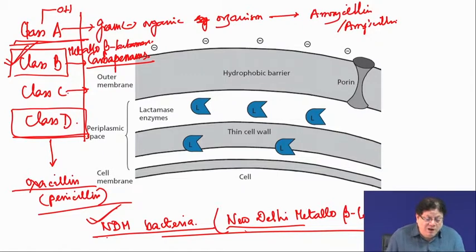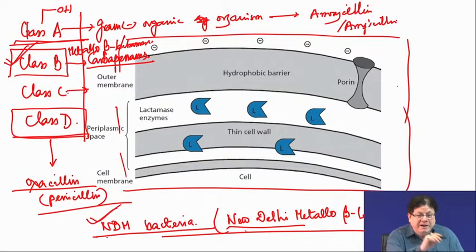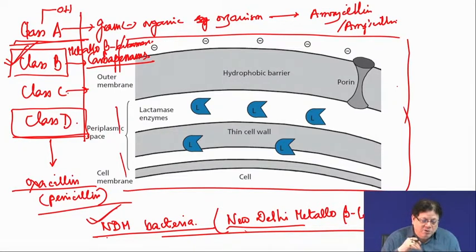biosynthesis. Okay. Now, let us see the major problem of these beta lactamase producing microorganisms. They are mainly gram negative bacteria. Gram positive bacteria are easier to treat, because the cell wall is exposed to the outside world.